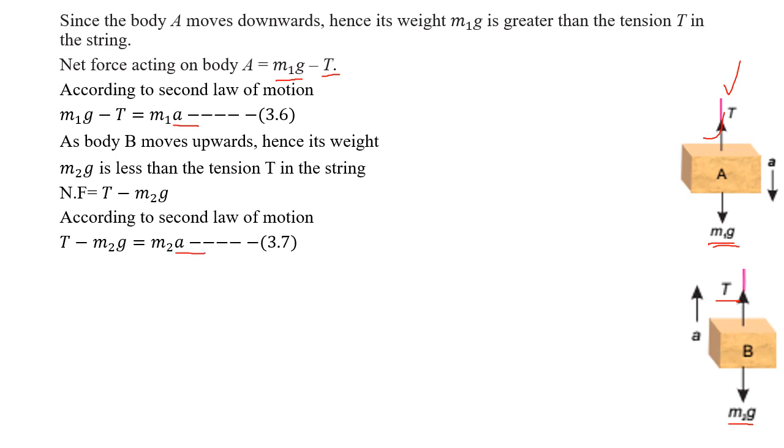This is m1, this is m2, so they are different symbols because the masses of the two bodies are different. But the acceleration, as we have discussed, must be the same whenever two bodies are connected. Since the acceleration is the same, we use one symbol, because we cannot use different symbols for the same quantity, right?